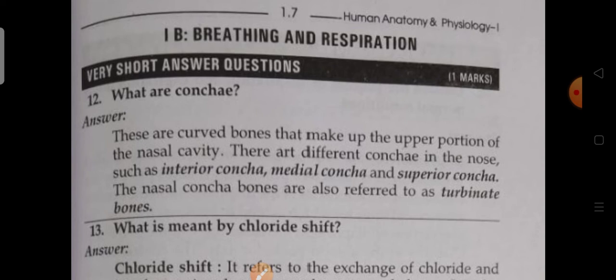There are different conchae in the nose, such as the inferior concha, medial concha and superior concha. There are three types of conchae in the nasal cavity. The nasal conchae are also referred to as turbinate bones.